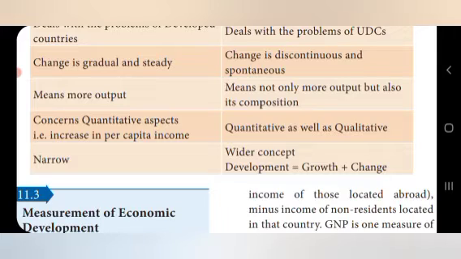Economic growth concerns quantitative aspects, the increase in per capita income. They are concerned about the quantity and also increasing the per capita income of the country. Economic development is quantitative as well as qualitative, so we have to be concerned with both.